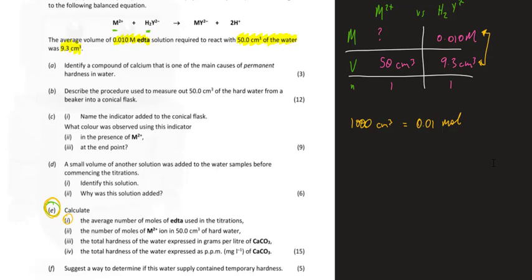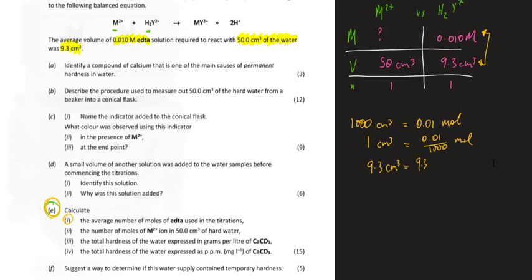So I need to get the number of moles in 9.3. So I'm just going to work my way there by establishing how many moles are in 1 centimeter cubed by dividing both sides by 1,000. Okay, 1,000 by 1,000 on the left gives me 1. And then over on the right, I'm left with this fraction here. And now I want to find out how many moles are in 9.3 centimeters cubed.